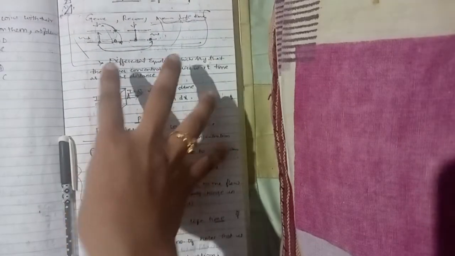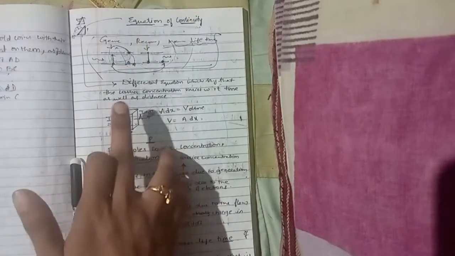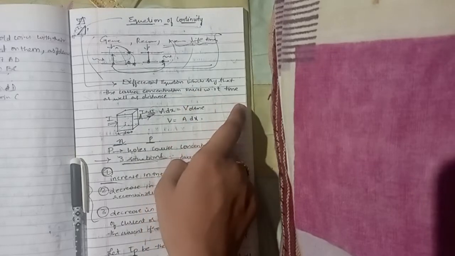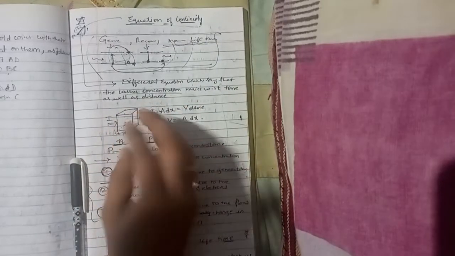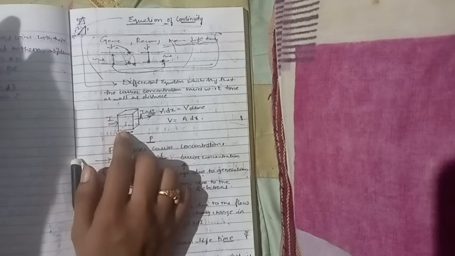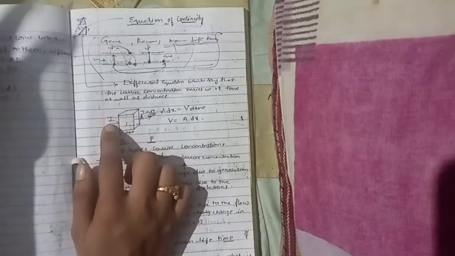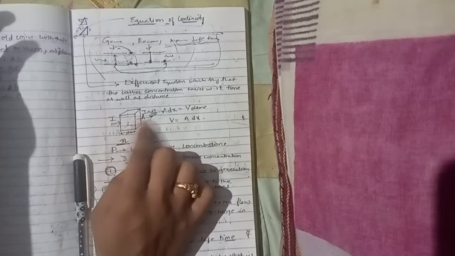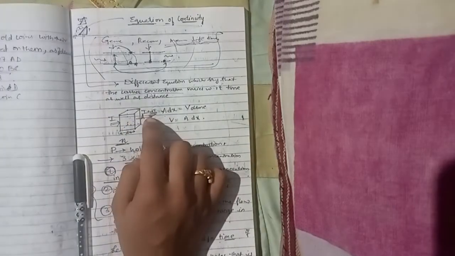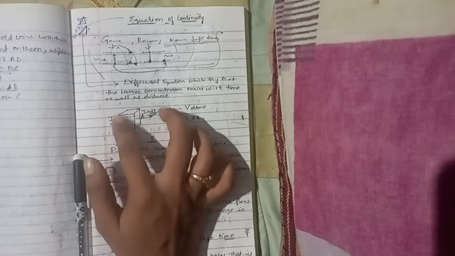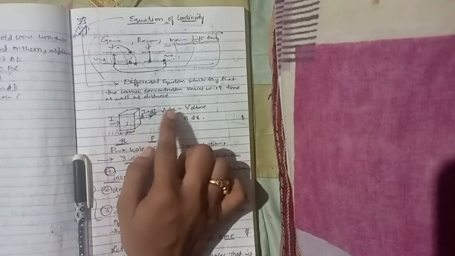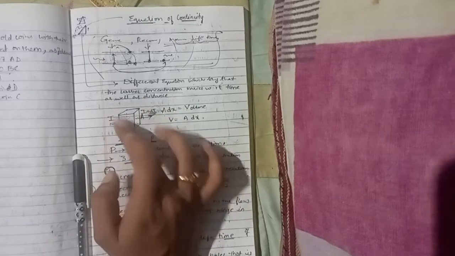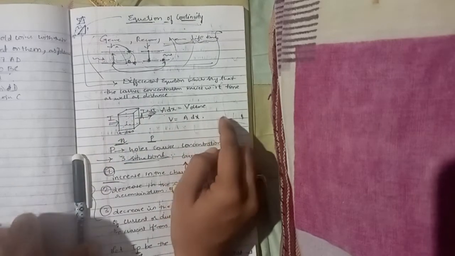We are just taking the differential equation. We are talking about the equation of continuity. The equation of continuity is nothing but the differential equation which says how the carrier concentration varies with respect to time as well as distance. Let us consider a small semiconductor cube through which a current is passed, with an external electric field. The current is represented with I plus dI, and the volume of the cube is represented with A into dx, where dx is the length and A is the area. So the volume is given by A into dx.